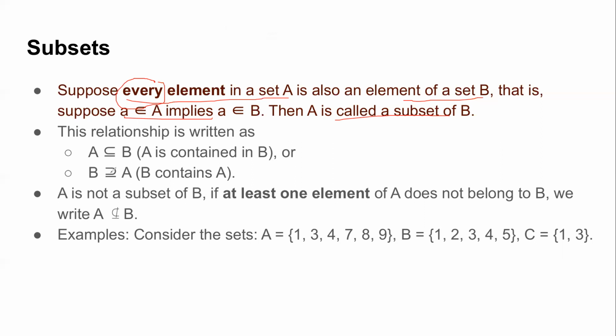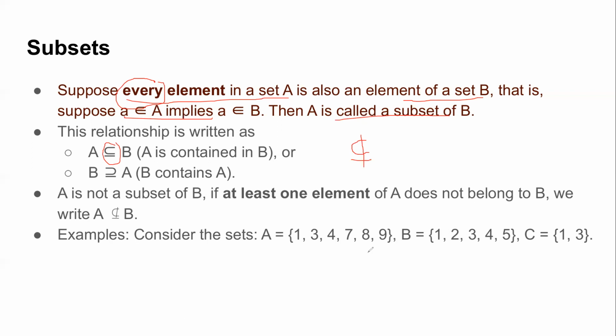And the next notation we introduce here is the set membership notation. So if every element of A also belongs to B, we say that A is a subset of B or A is contained in B. Or in other words, if we just reverse the notation, then we can say B contains A. Both mean the same. Depending on which direction you use, it is either contained in or it contains. Right, and similarly, like we did for the membership operator, if A is not a subset of B, we use the same notation but with a vertical line.